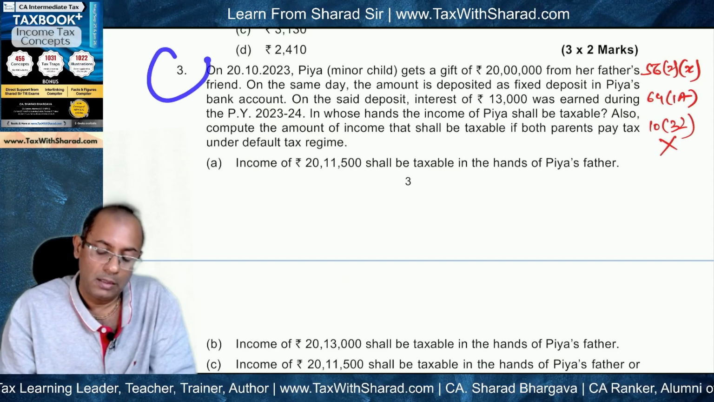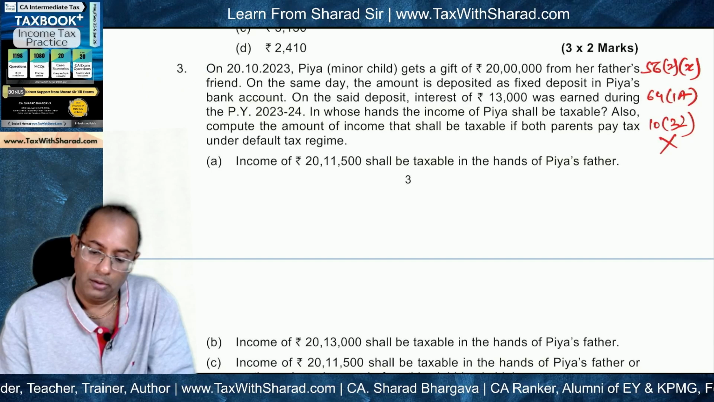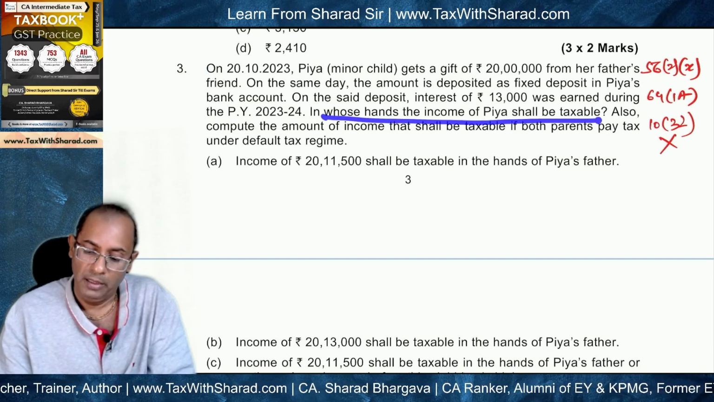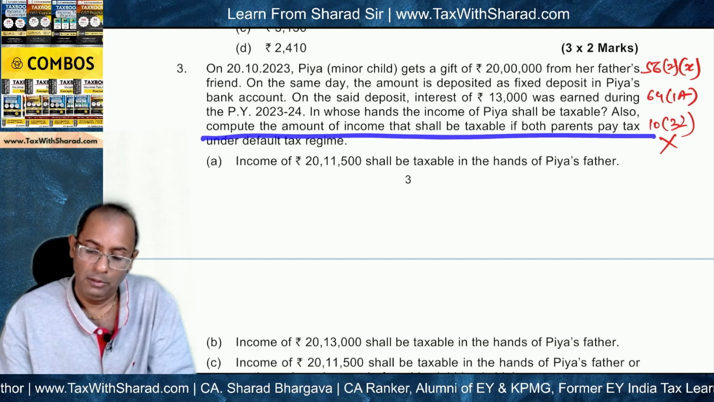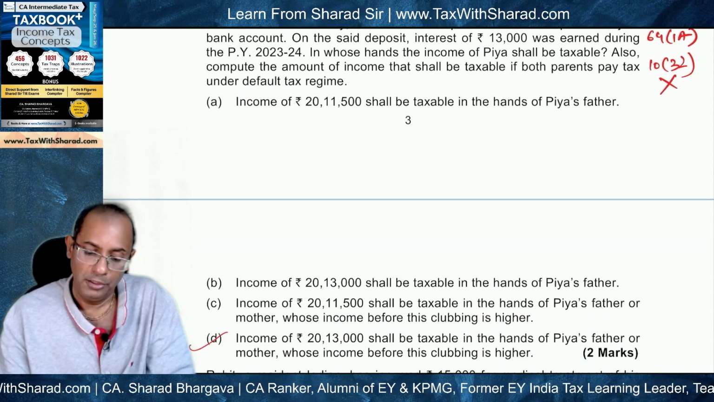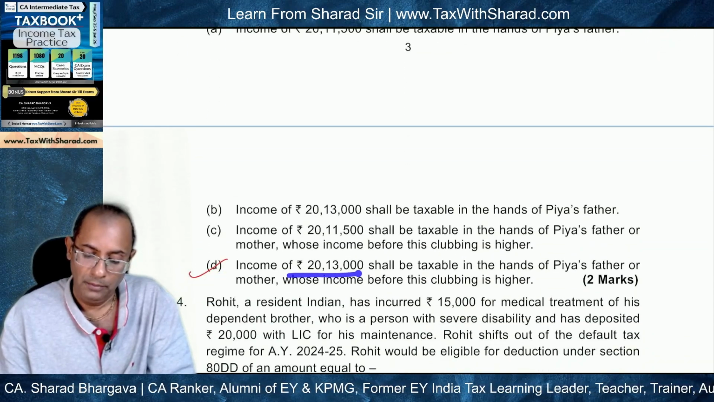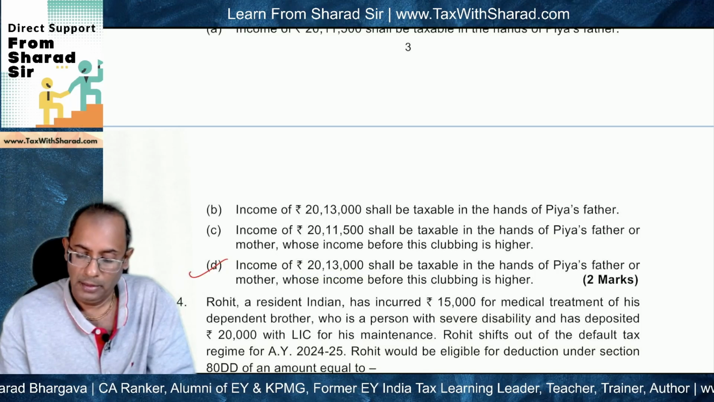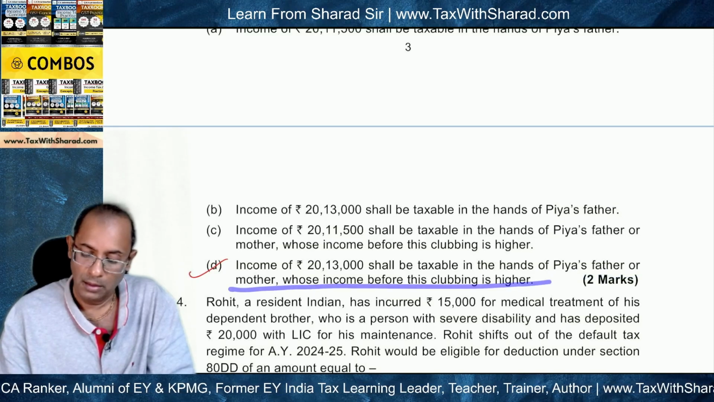Next MCQ is number 3. And what we are asked to figure out is, in whose hands the income of PR shall be taxable. Also compute the amount of income that shall be taxable if both parents pay tax under the default tax regime. And the correct answer is D. Income of 13,000 will be taxable in the hands of PR's father or mother whose income before this clubbing is higher.